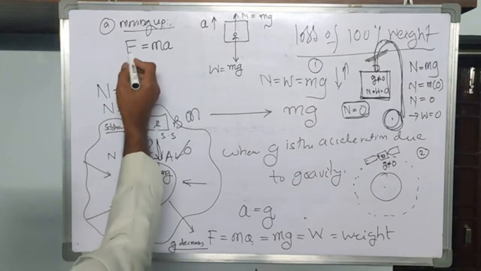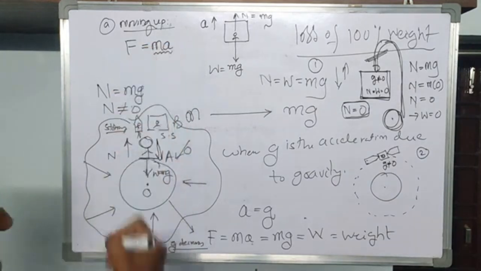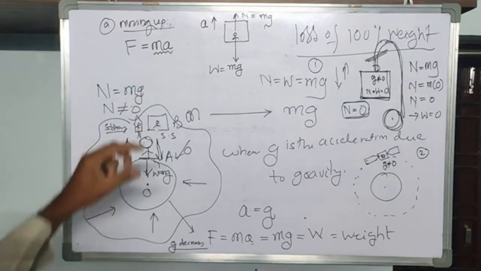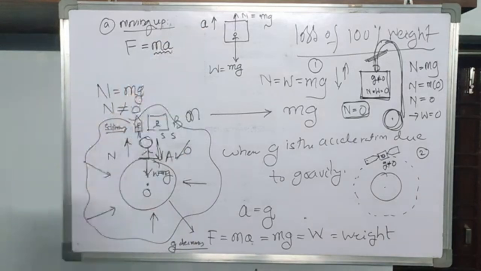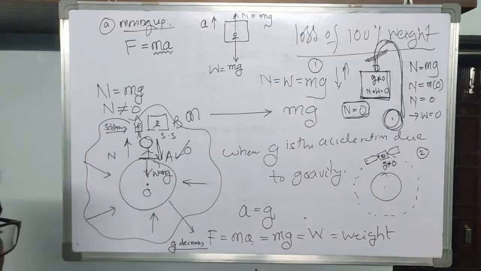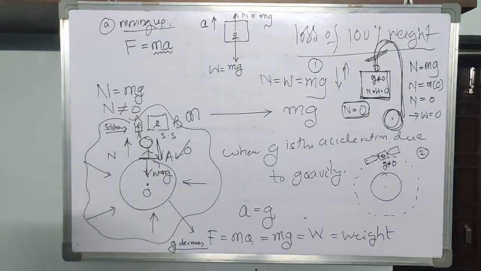See, what is this acceleration? It shows you the direction of movement of the lift. This extra factor, this motion or this acceleration, will definitely influence this normal force.